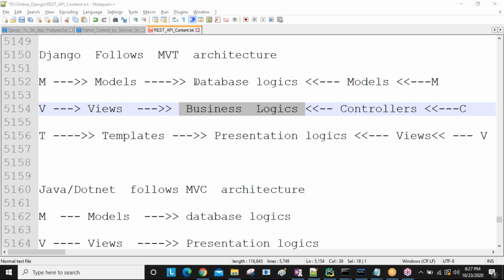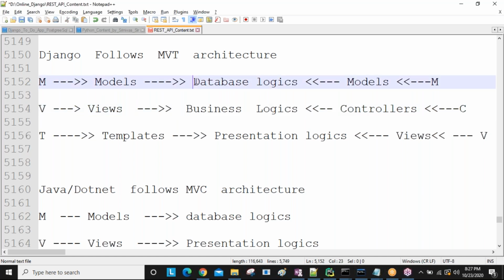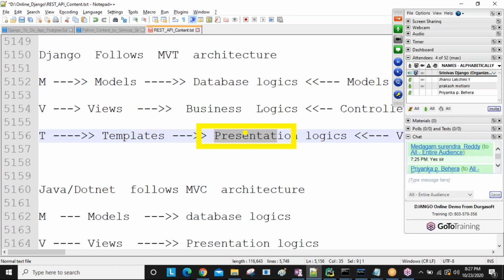So database means a MySQL database or Oracle database, whichever we are going to install. In that database, we are going to store data for future purposes, for example your first name, last name, and email, whatever input you are giving using this presentation. By using the business logic I access that data, and by using the database logic I store it into the database.